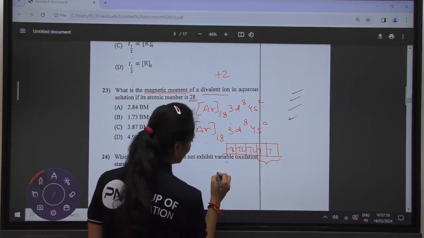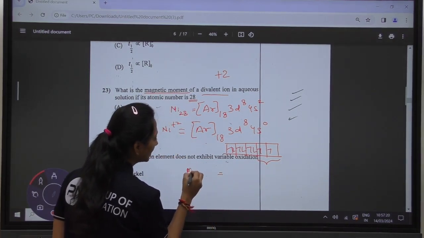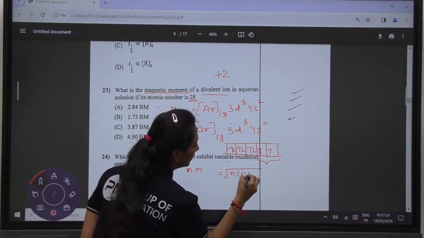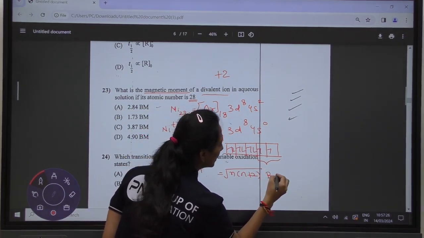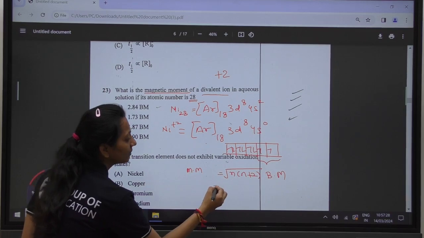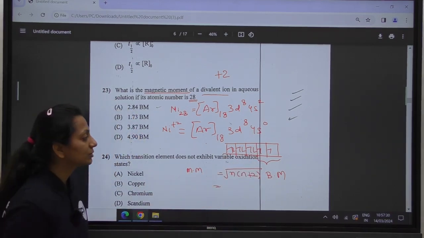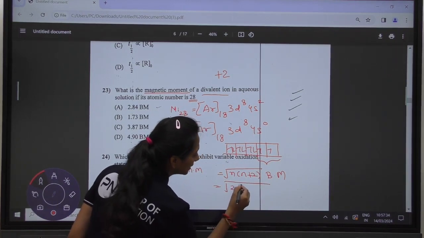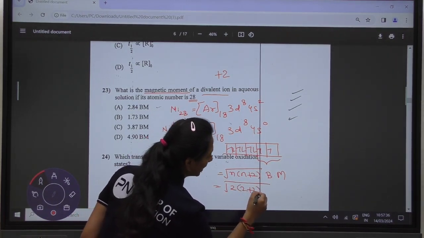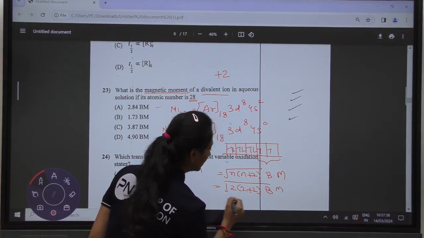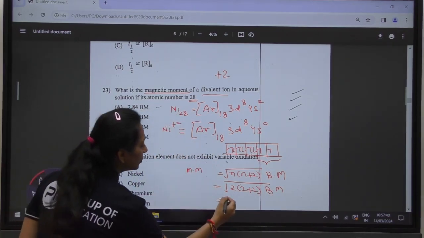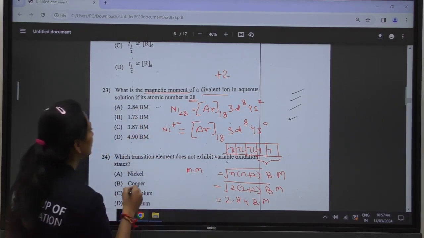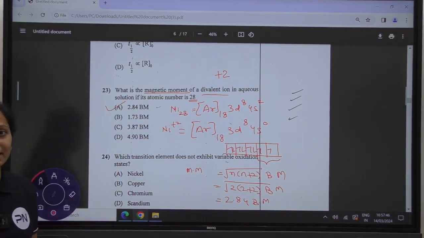The formula for the magnetic moment is root n into n plus 2 Bohr magneton, where n is the number of unpaired electrons. Here there are two unpaired electrons. Putting the value in the equation and upon solving, we get 2.84 Bohr magneton. So option A is the correct answer.